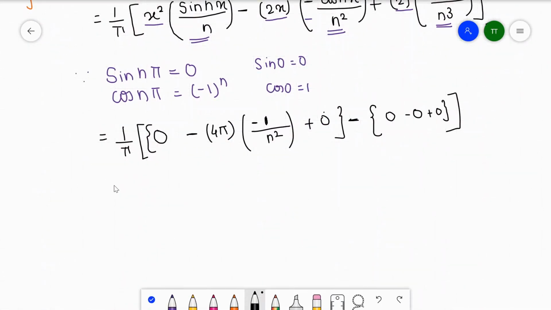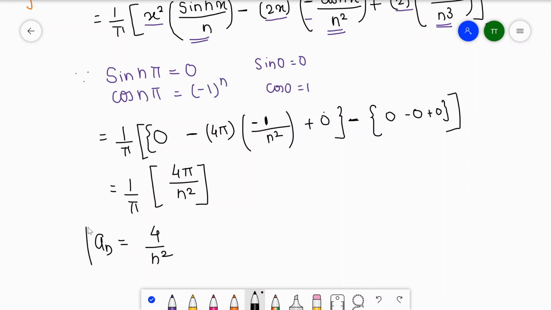Now we just solve the value of 1 upon pi. This is a minus sign and a minus sign, so it gives you a plus sign, plus n square, and the final answer will be 4 upon n square. This is the value of a n.